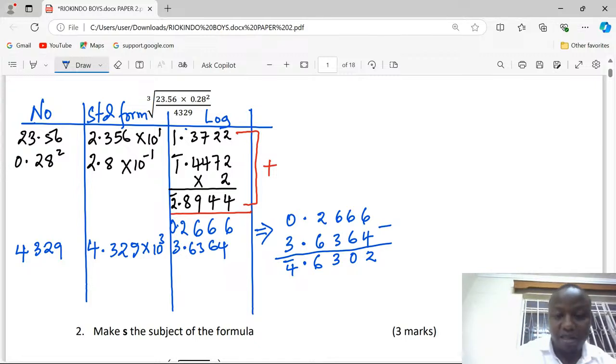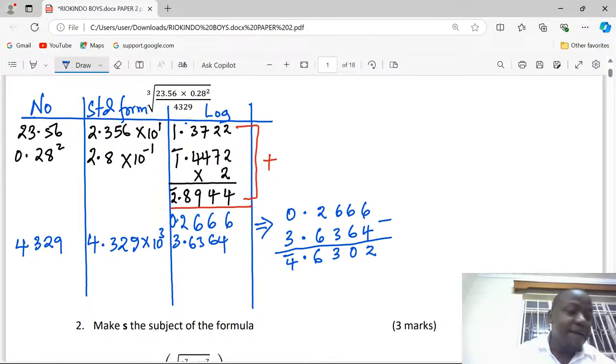So to divide by 3 now means that the characteristic part of this logarithm should be independently divisible by 3. And from the look of things, it's a 4. This is to mean that we have to make it a multiple of 3. And because it's already a negative 4, the nearest multiple of 3 is a negative 6.